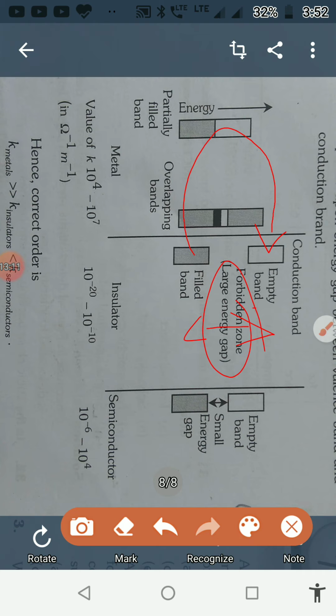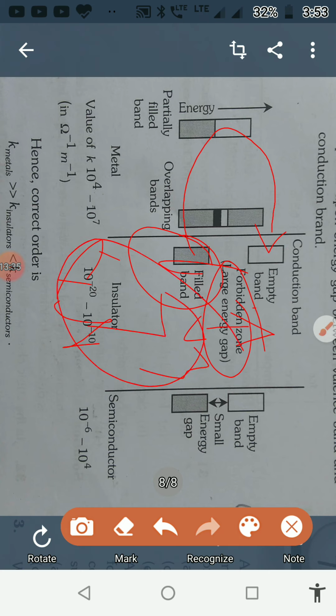It's very difficult. Therefore, there is no flow of electric current, they do not conduct electricity, and therefore they are called insulators. The Eg value, that is the energy gap value, will be greater than 3 for insulators.